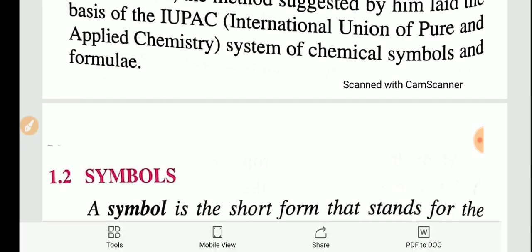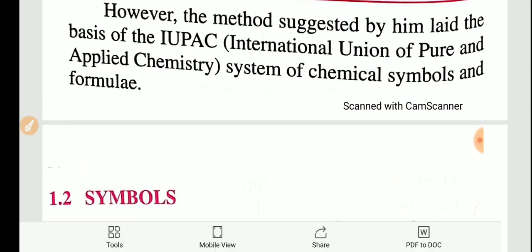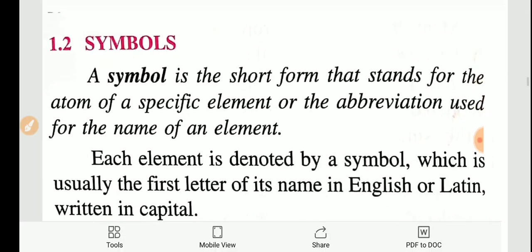And IUPAC, the International Union of Pure and Applied Chemistry, is a council for giving names to newly invented elements. IUPAC has taken that method for naming the elements and told that we can use the same method for naming.